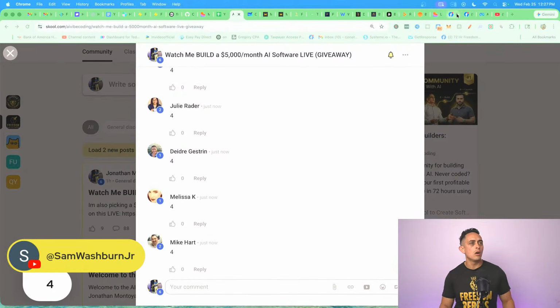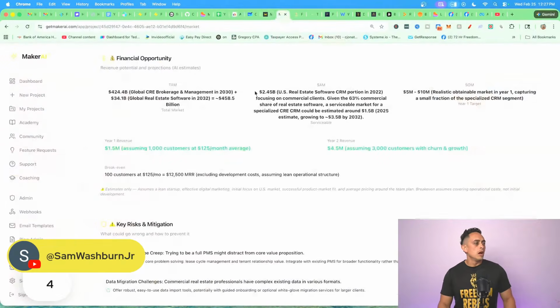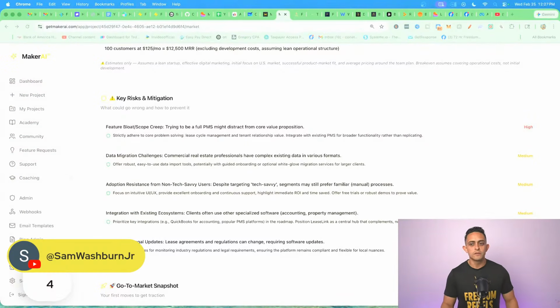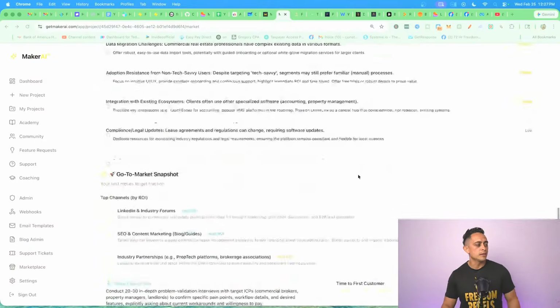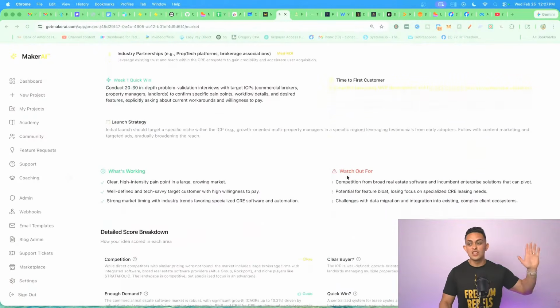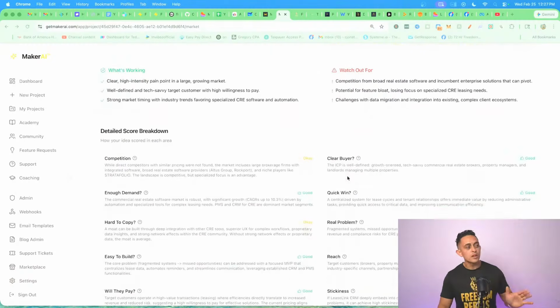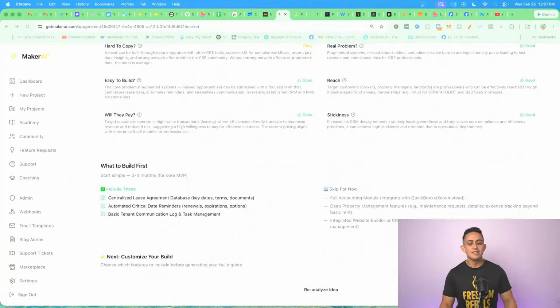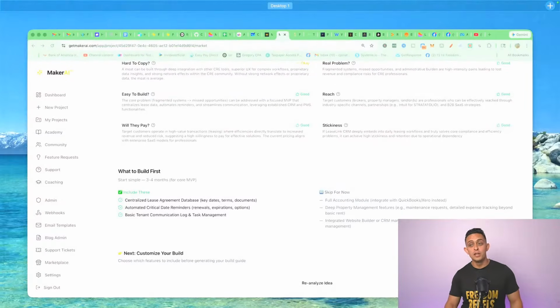Okay. So we're going to keep going through this. As you can see, I can be here forever because there's so much good information that it's going to help us validate. Okay. So let's just say this is good. We love it. We validate it. We're super excited. We love everything about this software. What is next? Okay, so next is the actual build guide.